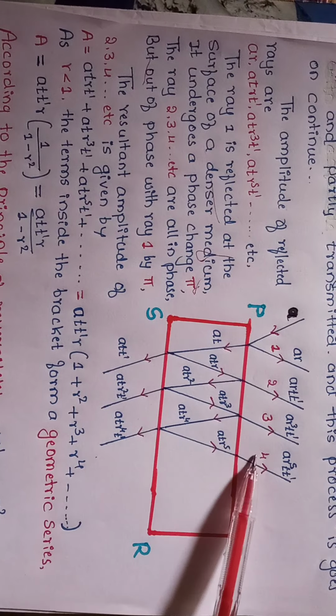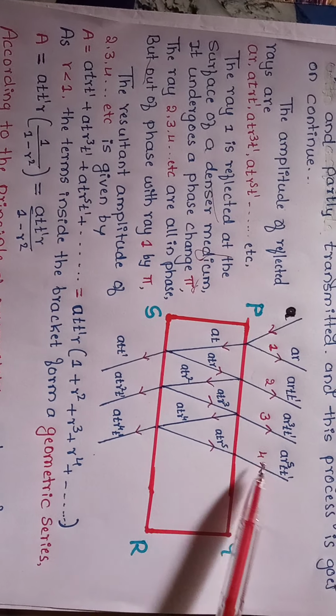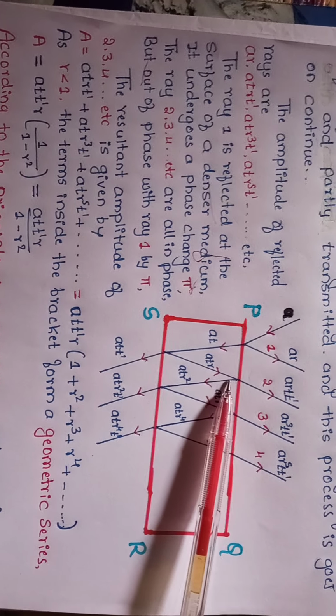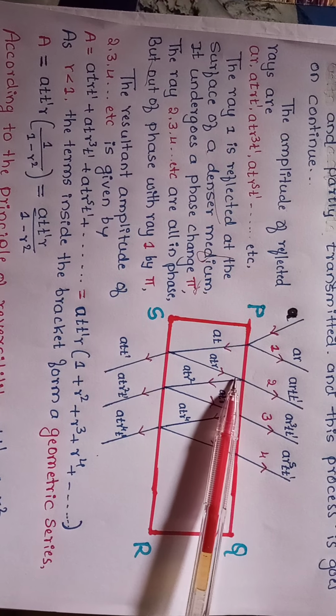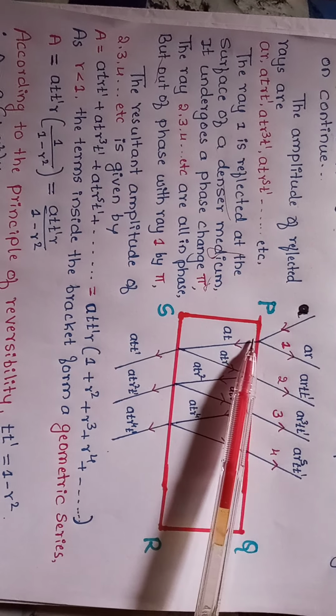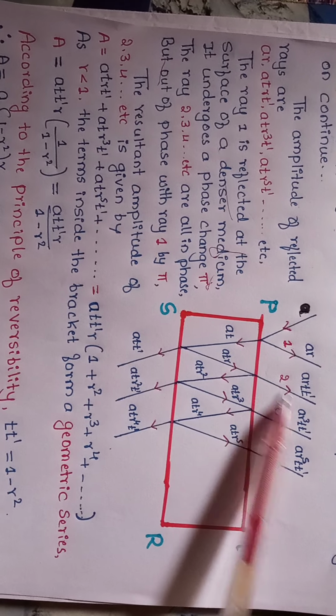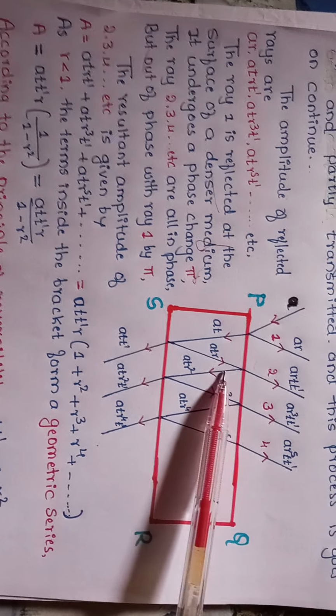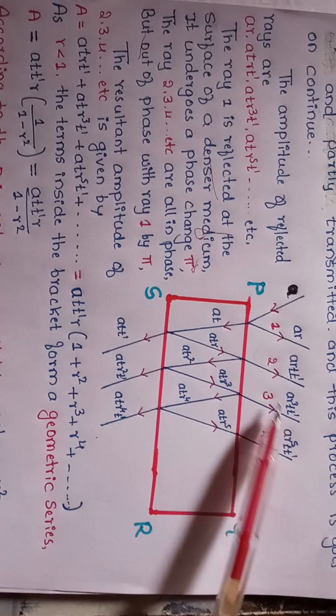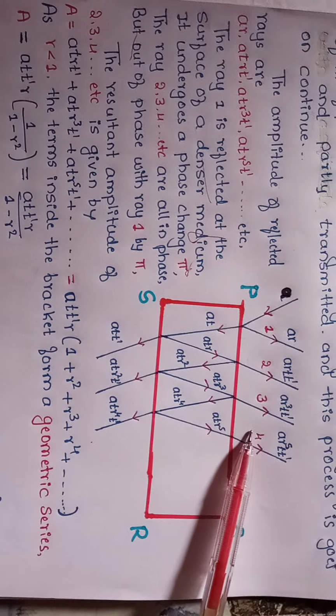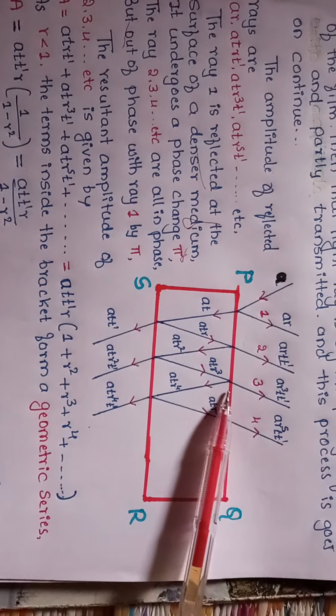What is the difference? These are all reflected from the rarer medium. Hence the phase of 2, 3, 4 is the same.